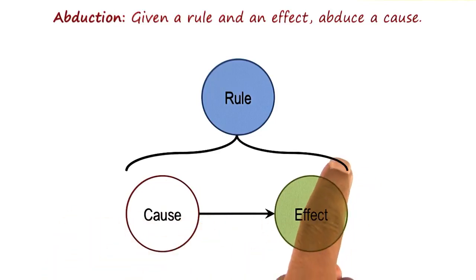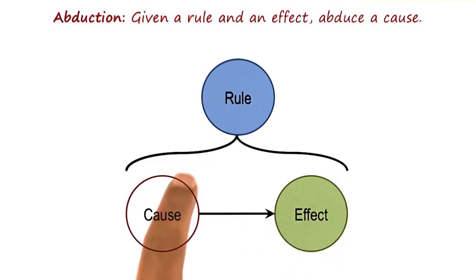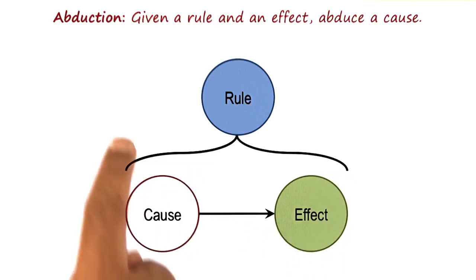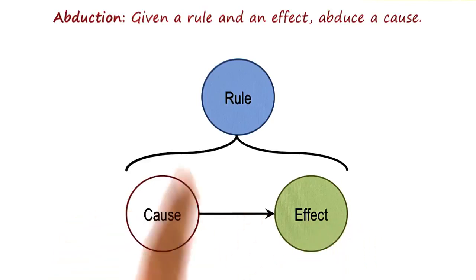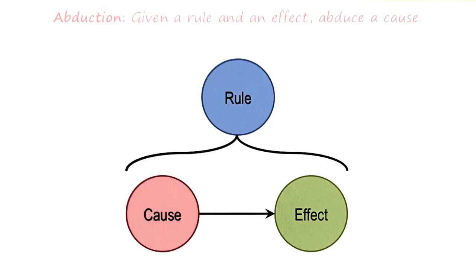The reason that fever does not necessarily mean that Ashok has flu is because there can be multiple causes for the same effect, multiple hypotheses for the same data. This is exactly the problem that we had encountered earlier when we were talking about what makes diagnosis hard. We said that deduction, induction, and abduction are three of the fundamental forms of inference. We can, of course, also combine these inferences.